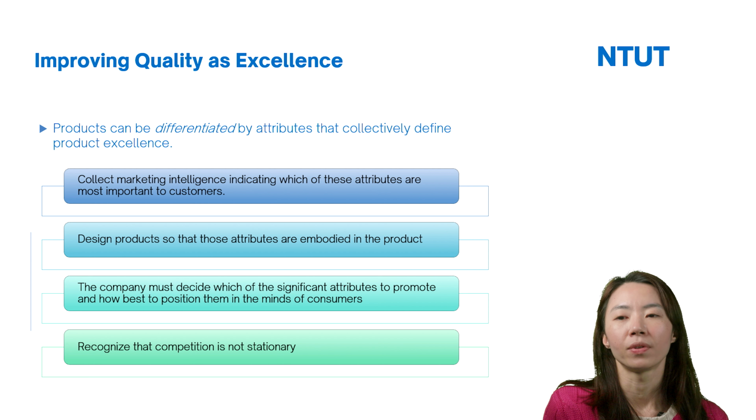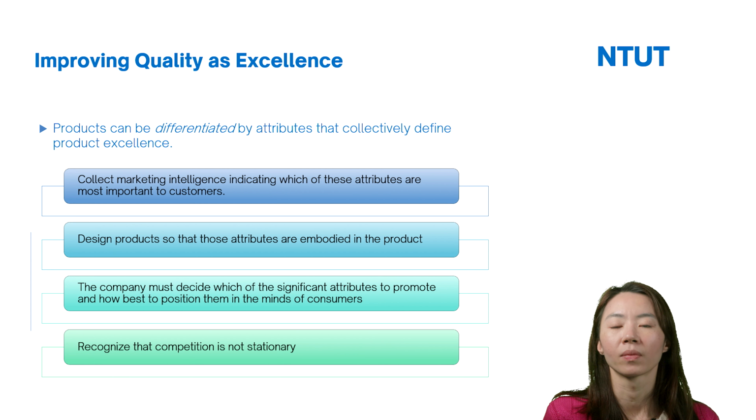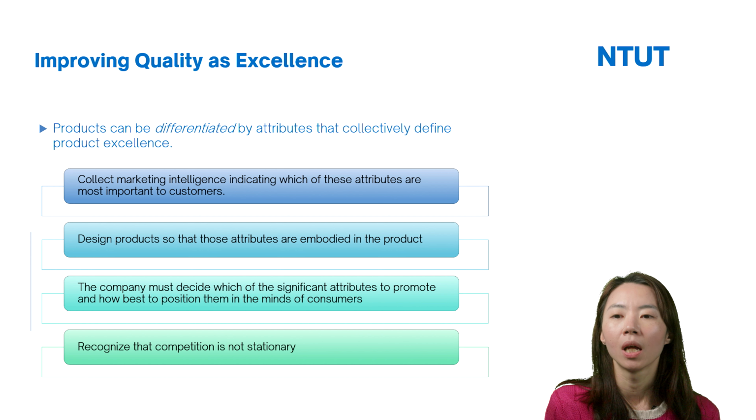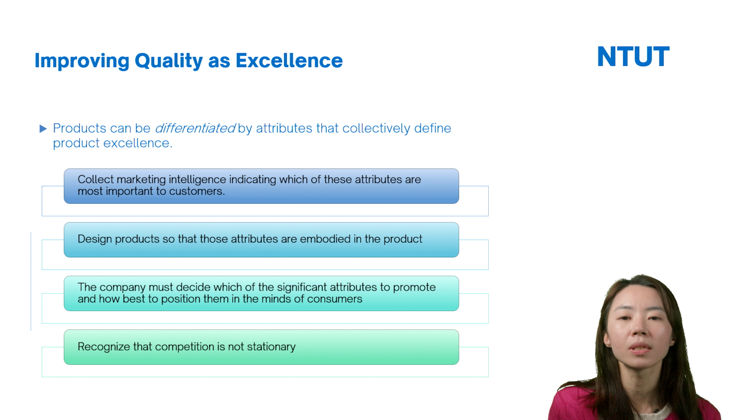So how can firms improve the quality, improve the excellence? First, firms have to collect market intelligence indicating which of these attributes are most important to the customers. That means marketing.